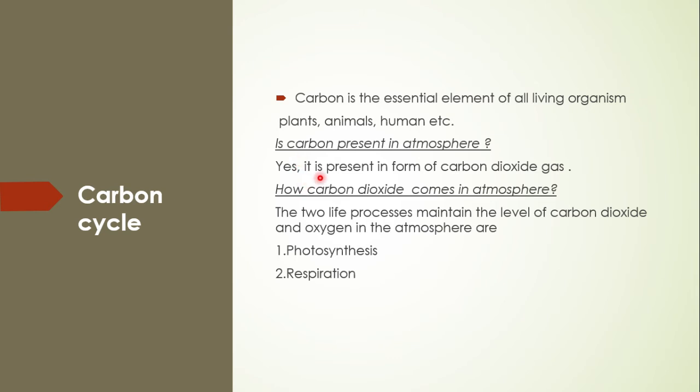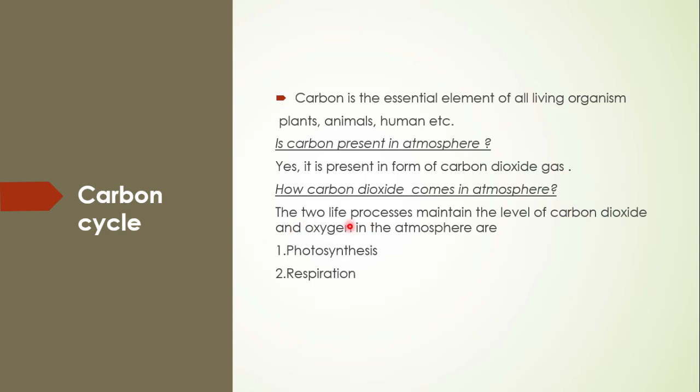Yes, it is present, in the form of a gas named carbon dioxide. Where does this gas come from? How does carbon dioxide come into the atmosphere?